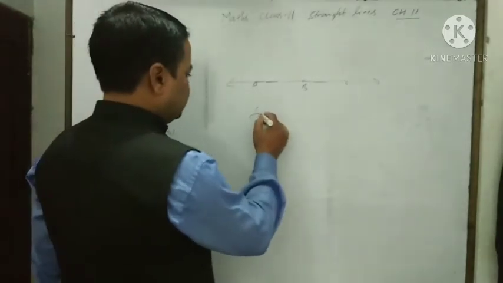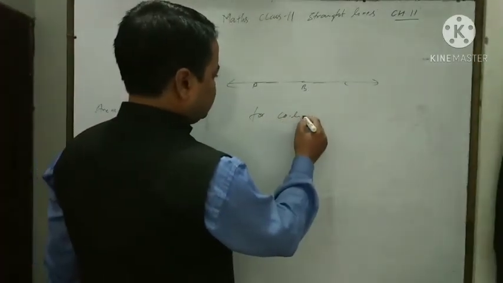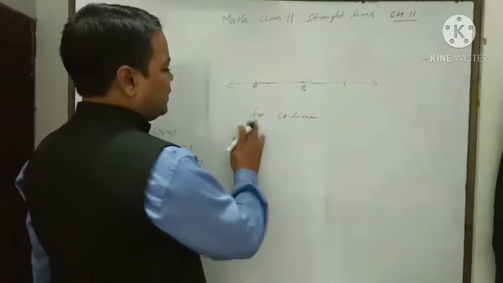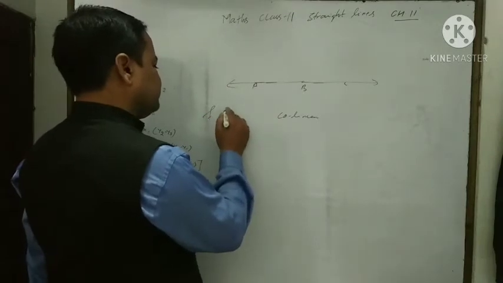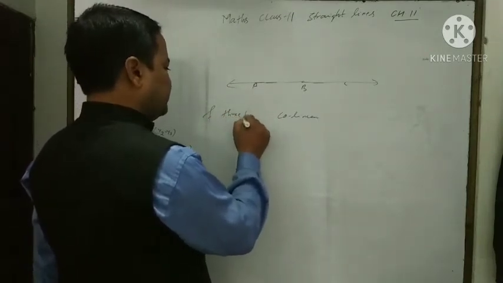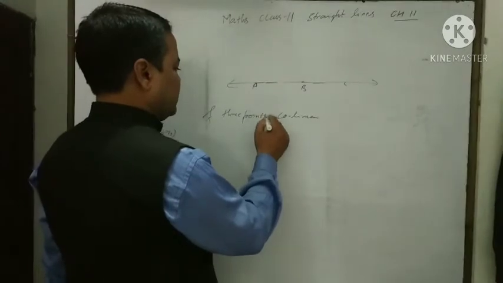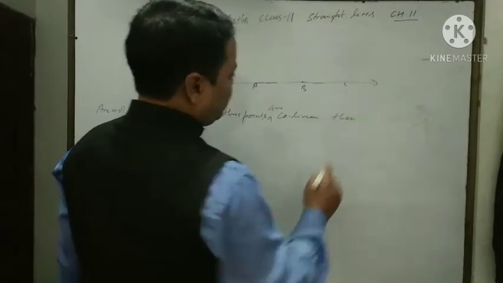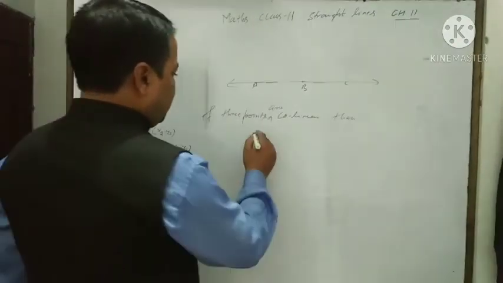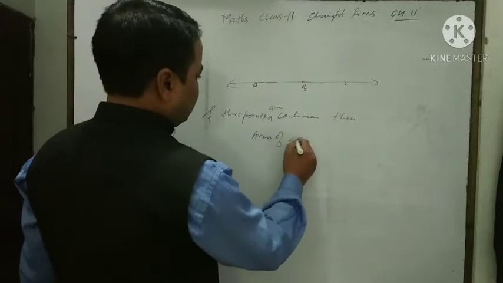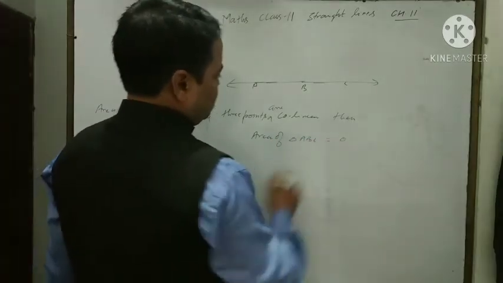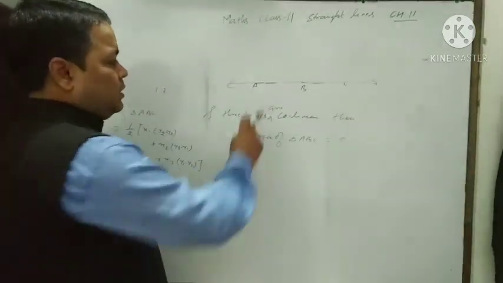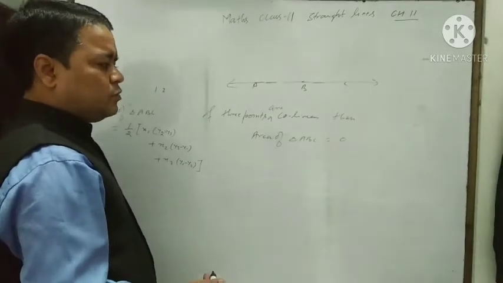For collinear, or we can say if the three points are collinear, then the area of triangle ABC is equal to 0. Sure. If they are collinear, then the area will be simply 0. Here in this case, what is the area? Its area will be 0.